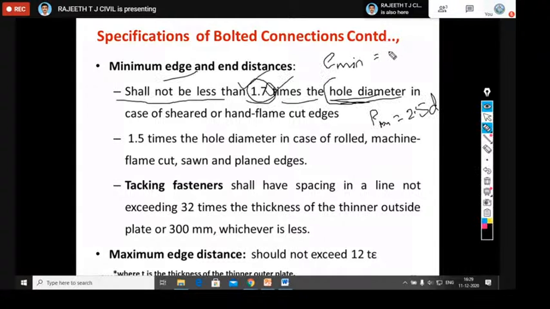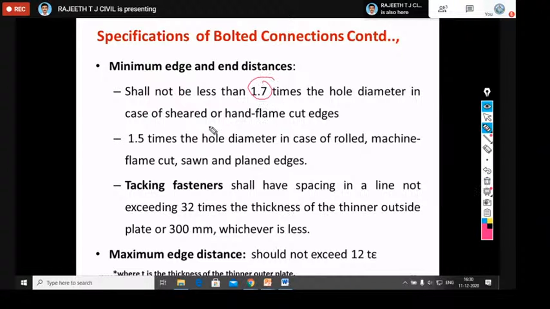That is, 1.7 times D naught, where D naught equals nominal diameter plus the clearance, what we discussed in Table 19 given in the code. So the nominal diameter of the bolt plus the clearance, which you give according to the bolt diameter according to the code. So this is 1.7 times.